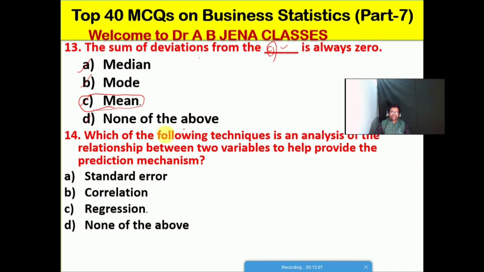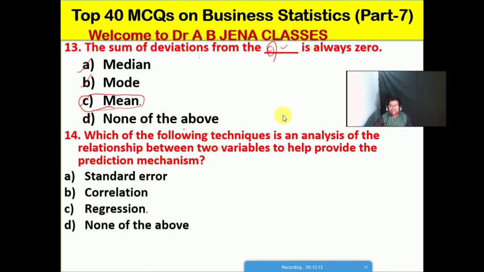So next one we will see: which of the following techniques is an analysis of the relationship between two variables to help provide the prediction of a mechanism? A, standard error. B, correlation. C, regression. D, none of these. Friends, so C is the right option for this MCQ. Regression is a technique for analysis of the relationship between two variables to help provide a prediction mechanism. It's the regression.